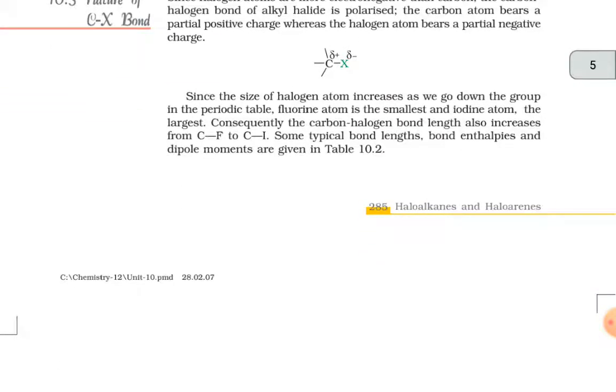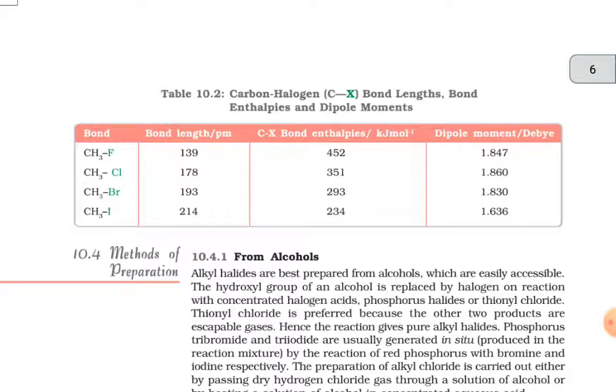Since the size of halogen atom increases as we go down the group in the periodic table, fluorine atom is the smallest and iodine atom the largest. Consequently, the carbon-halogen bond length also increases from C-F to C-I. Some typical bond lengths, bond enthalpies and dipole moments are given in Table 10.2. Table 10.2, carbon-halogen bond lengths, bond enthalpies and dipole moments.